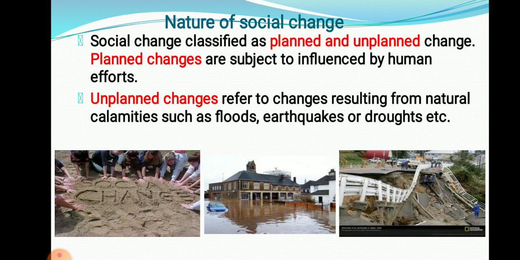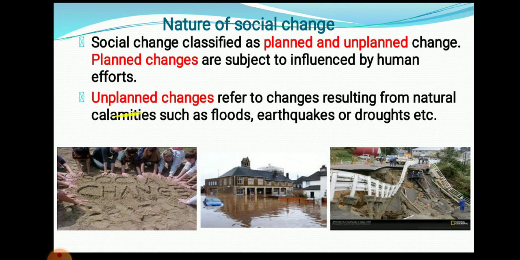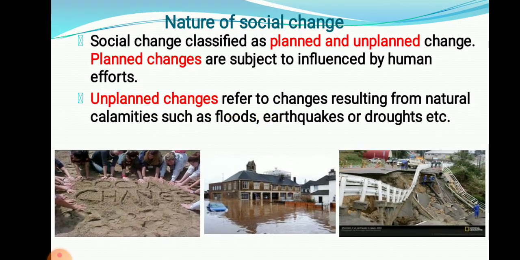Now, these are the different points which try to explain the nature of social change. So, that is the definition of social change and the nature of social change.